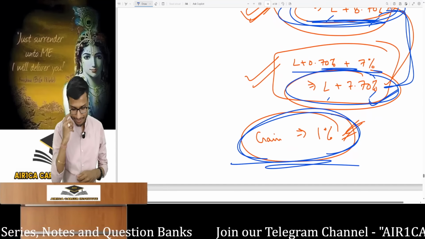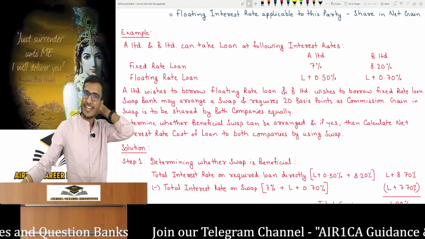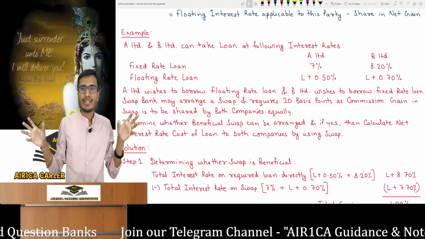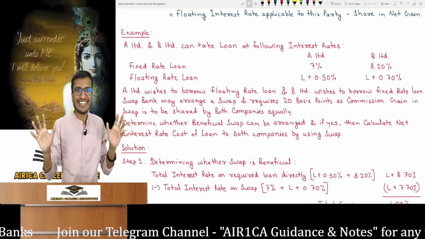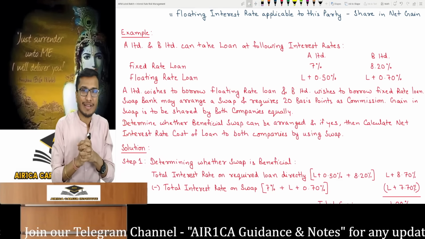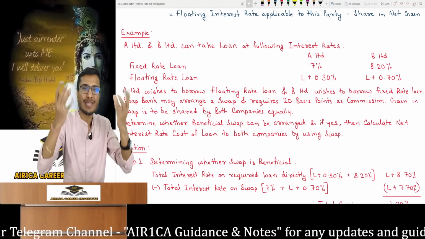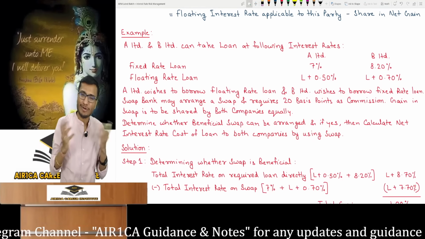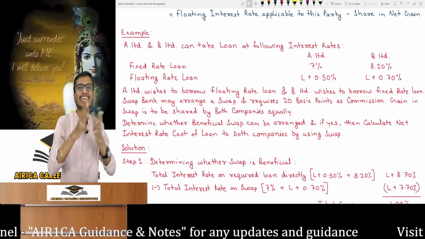Now you all see, so you have narrated this whole story, but is this practically feasible? That both companies at the same time need a loan of the same amount and tenure, at different interest rates, one floating, one fixed, and they both also turn out to be friends. Practically this is not feasible. They are not friends, not feasible at all. This is a very rare coincidence. If it happens, that's great, go for it.